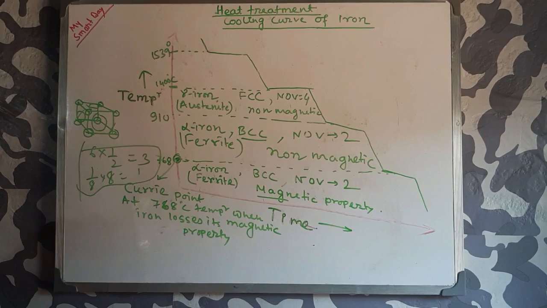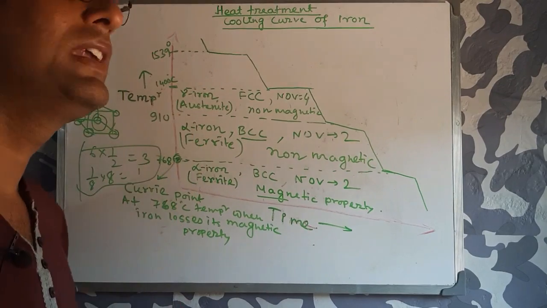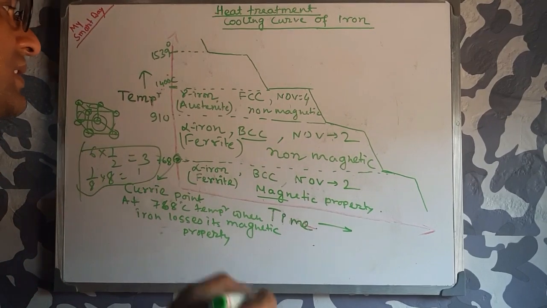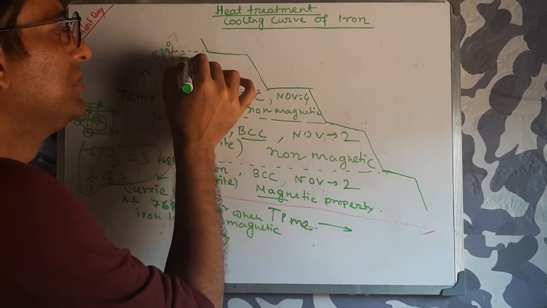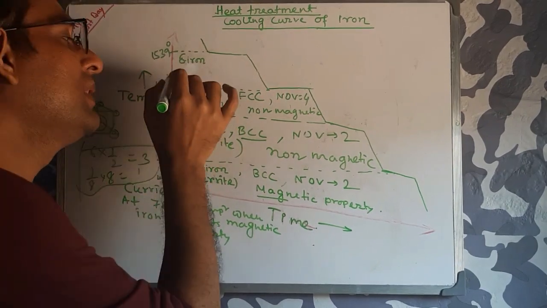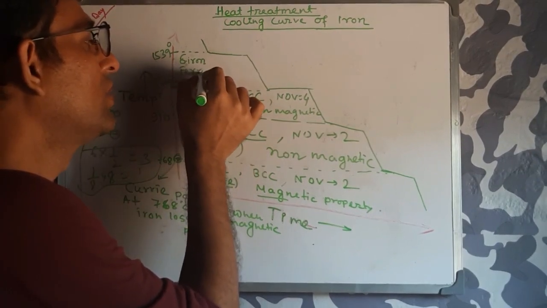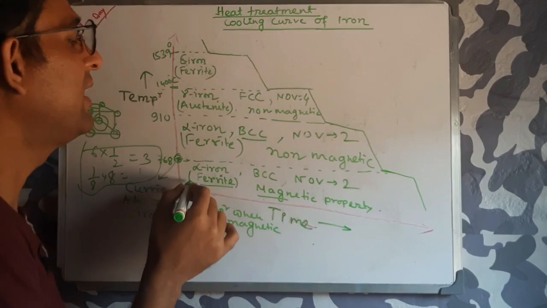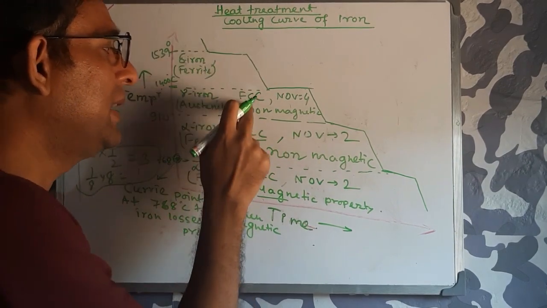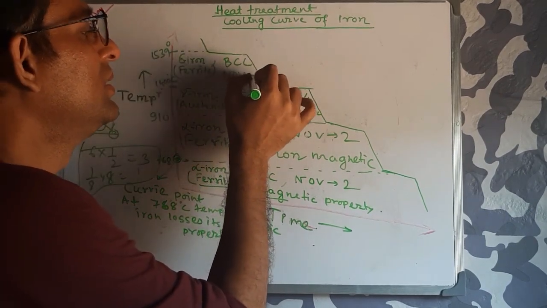Now if you heat at or above 1400 degree centigrade, the gamma iron will change again. Gamma iron becomes delta iron. Remember, gamma iron becomes delta iron. This delta iron has the same name, ferrite. So whether it is alpha or delta, it is also ferrite. As it is ferrite, FCC will obviously become BCC, and the number of atoms will be 2.